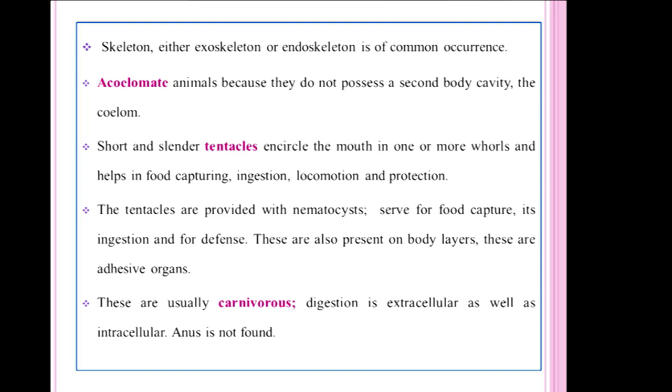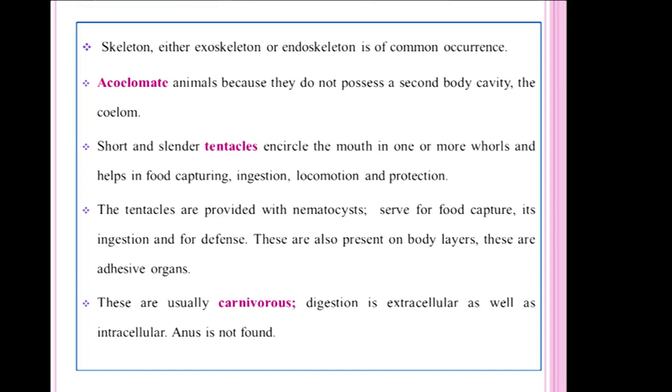In polymorphism, a single animal consists of many types of zooids, and they perform various activities like intake of food material, reproduction, protection, etc. The skeletal system of these coelenterates includes both exoskeleton and endoskeleton.